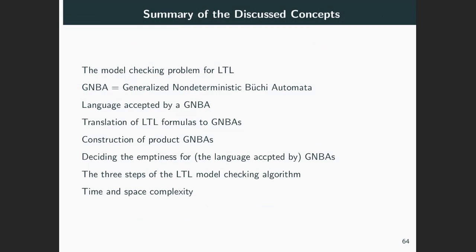This concludes my lectures on LTL model checking, and here's a summary of what we discussed. We formulated the model checking problem for LTL, then introduced GNBAs, and discussed their accepted languages consisting of infinite words. We showed how to translate LTL formulas into GNBAs and how to construct the product between label transition systems and GNBAs. We showed how to decide the emptiness problem for the language accepted by GNBAs. These were combined to produce a three-step solution to the LTL model checking problem. Finally, we mentioned briefly some time and space complexity issues of the model checking algorithm.